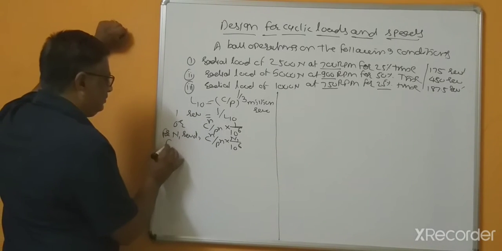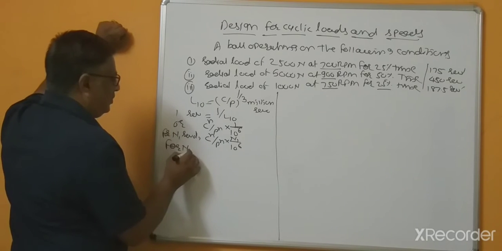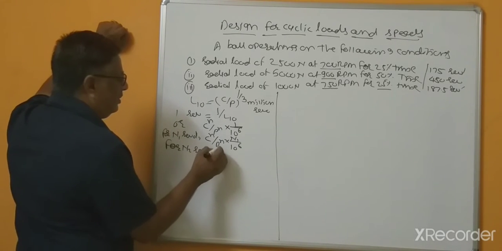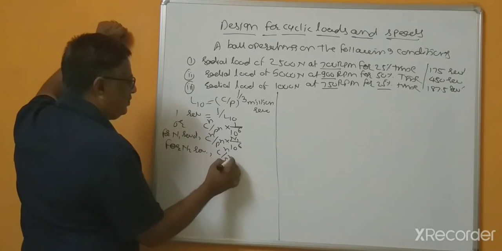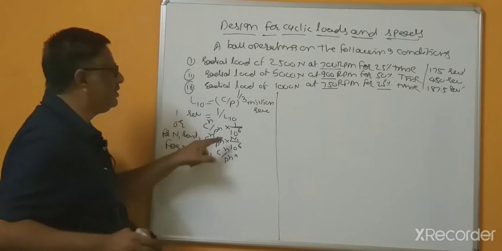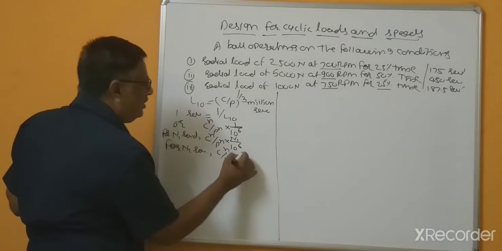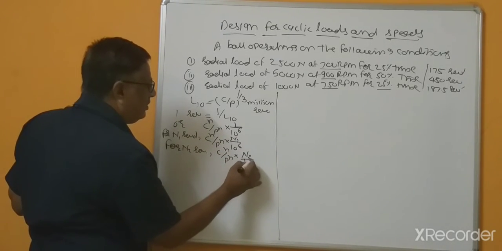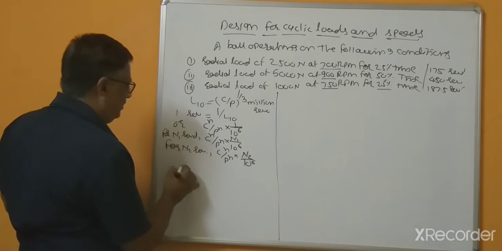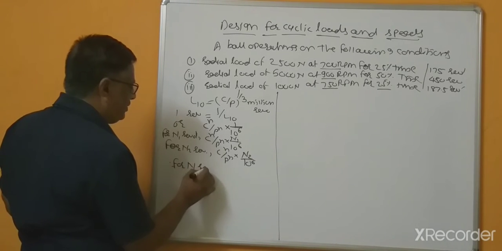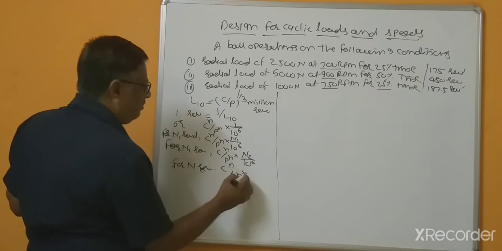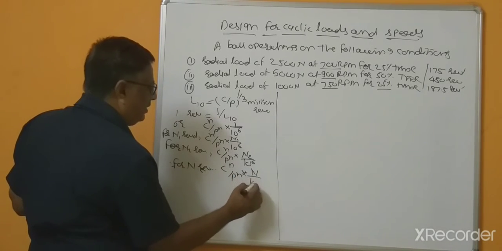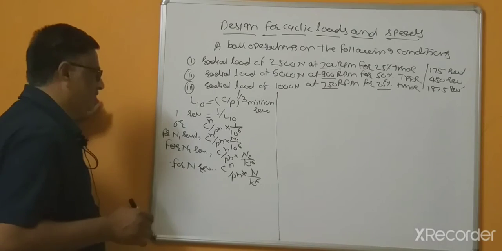Similarly, for n2 revolutions the same equation can be written: C raised to n, P raised to n multiplied by n2 divided by 10 to the power 6. Similarly for n3 revolutions, C raised to n, P raised to n multiplied by n3 divided by 10 to the power 6.